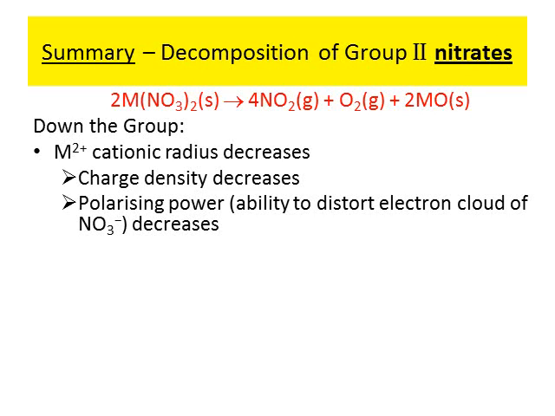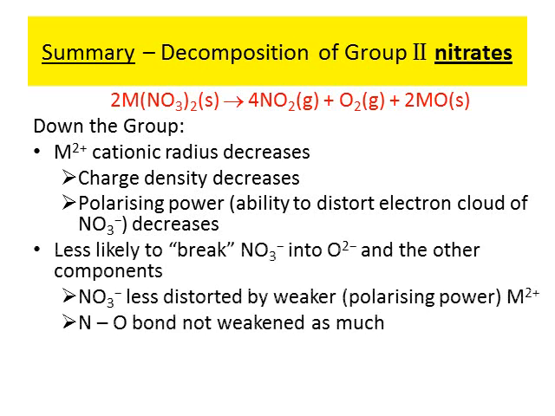Now, as that increases, the charge density will decrease. And therefore, once the charge density, that is, the ability for M2+ to pull things over, decreases, the polarizing ability will decrease. So, if the nitrate gets less distorted, the tendency for nitrate to, in inverted commas, break into O2- and other components will become weaker. And therefore, the N-O bond will not weaken as much, and the decomposition will occur less easily.